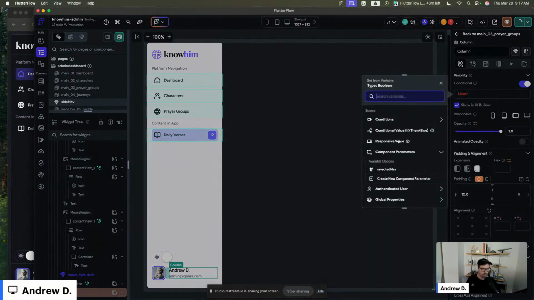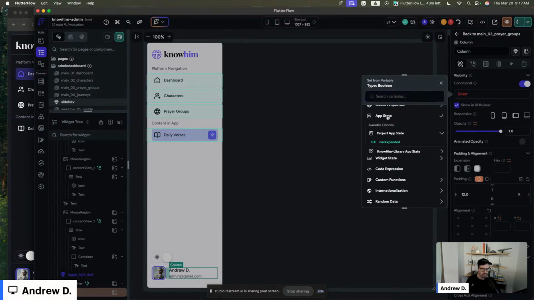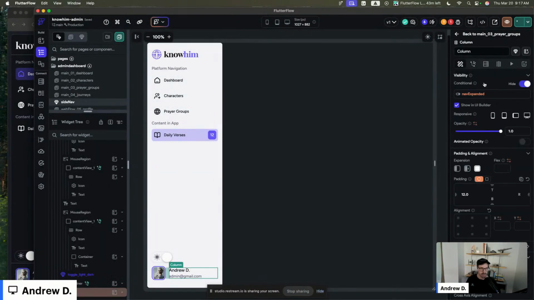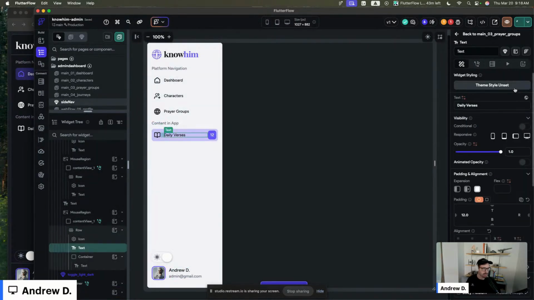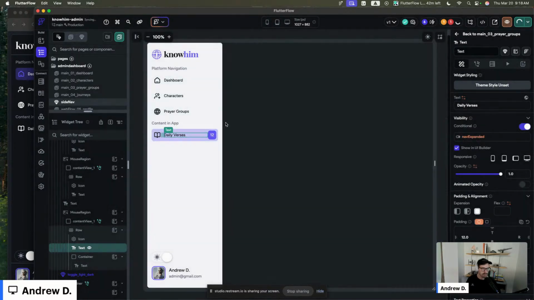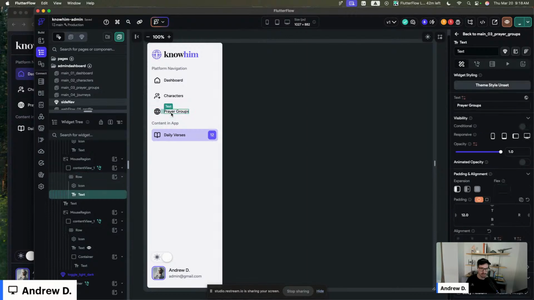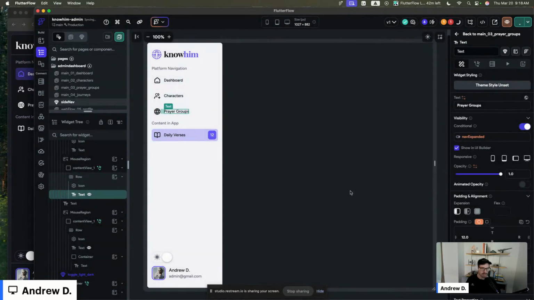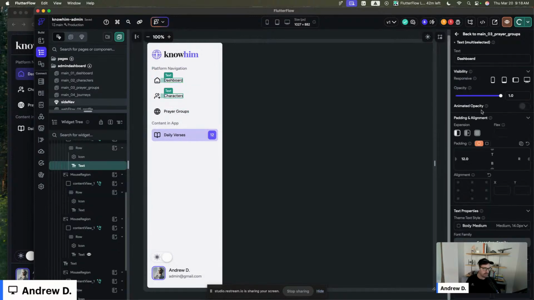Just a conditional build right here, and we want to do it on app state, nav expanded. We want to show it. I'm going to copy that. I wish you could copy and paste to multiple, but you can't for the conditional value. It would be nice if they allowed us to copy and paste on multiple. Can't, just have visibility.